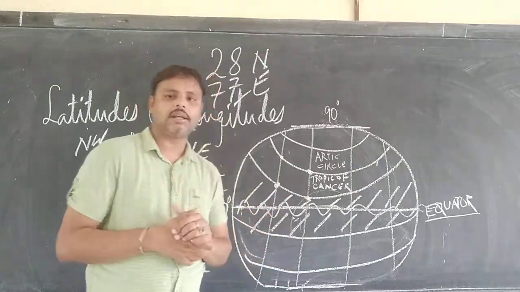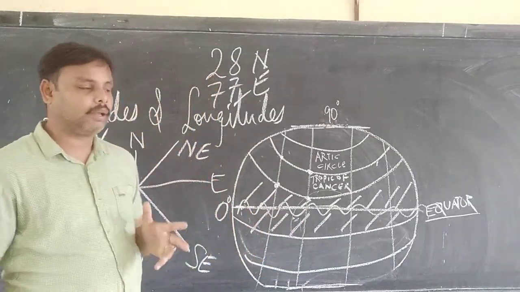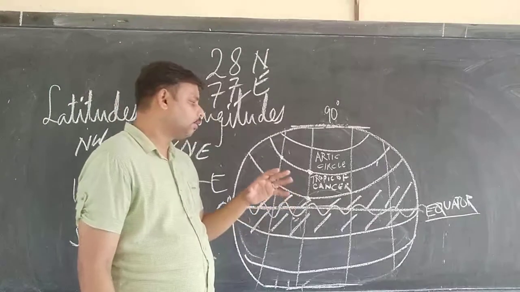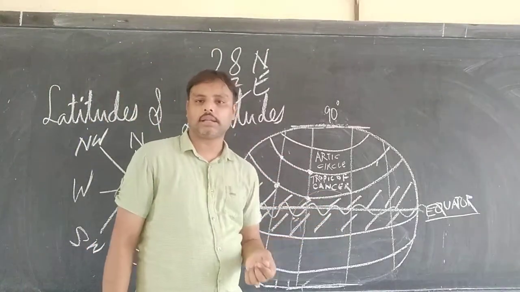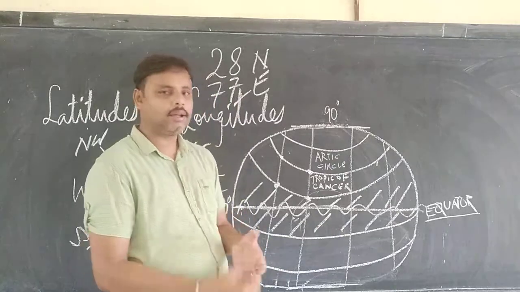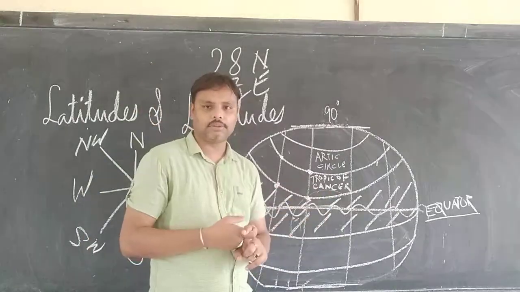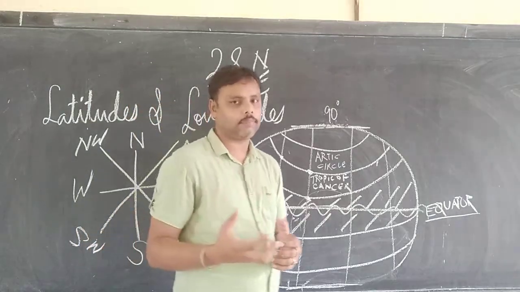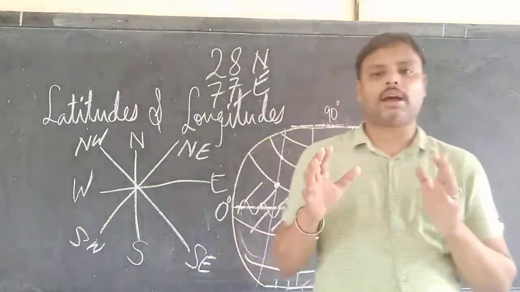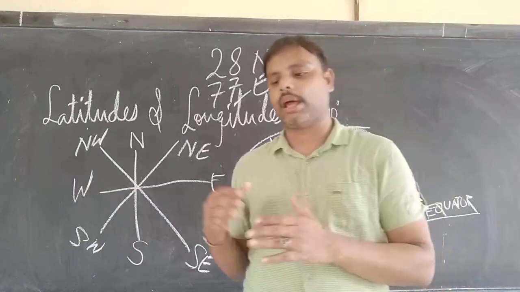In India, the lines of latitude and longitude intersect at Allahabad, and accordingly the time frame is described. So this is all about the lines of latitude and longitude.